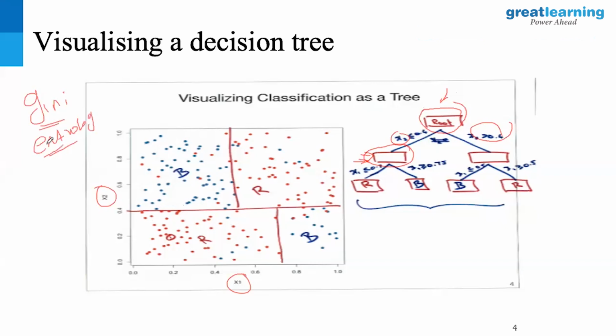Based on these two criteria, I will decide what is the variable I want to choose first, and in that variable, what is the value I want to choose to get the highest purity. That is what I want to ideally measure, right?